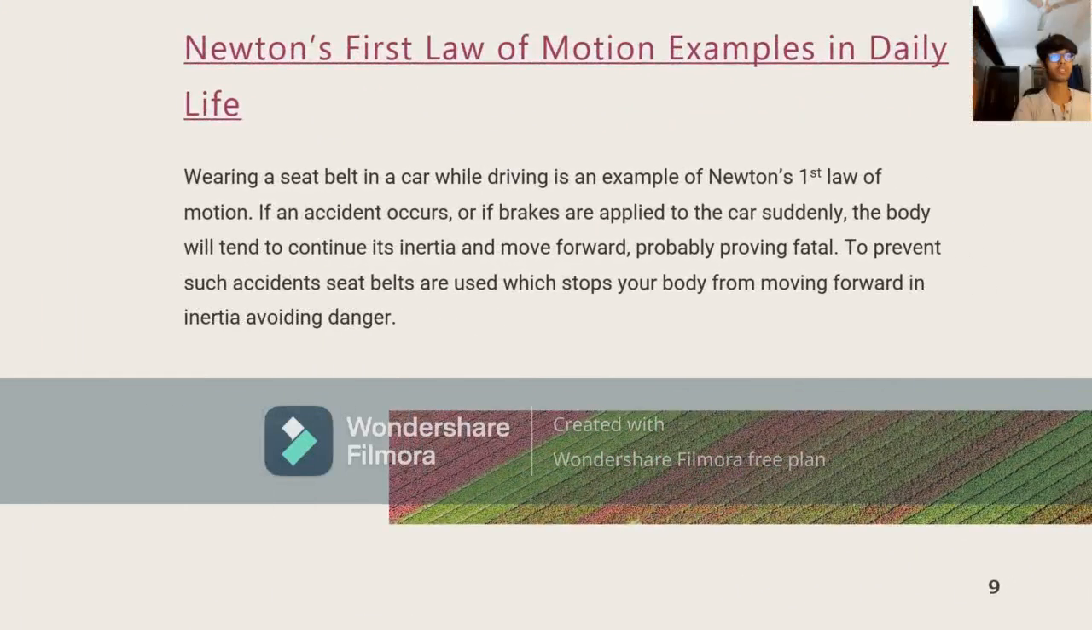Newton's first law of motion examples in daily life. Wearing a seatbelt while driving a car is an example of Newton's first law of motion. If an accident occurs or if brakes are applied to the car suddenly, the body will tend to continue its inertia and move forward, probably proving fatal. To prevent such accidents, seat belts are used, which stop the body from moving forward in inertia, avoiding danger.